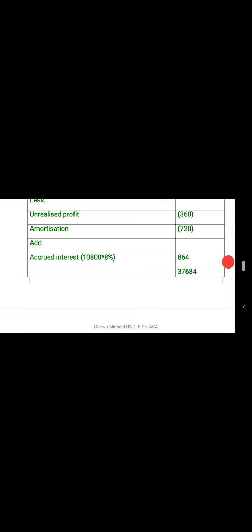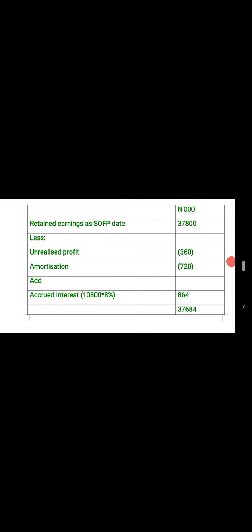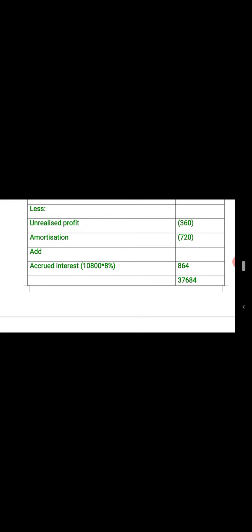So let's go back to the solutions. I've read this carefully, so I'll be explaining now. You can see why we deducted this unrealized profits and why we also deducted the amortization of goodwill. Then the accrued interest was added back. 8% is the interest. So since it was already deducted, you add it back. That is how we got this retained earning.